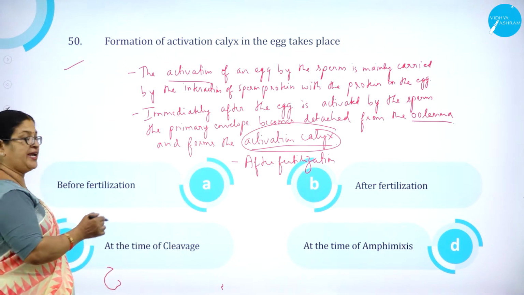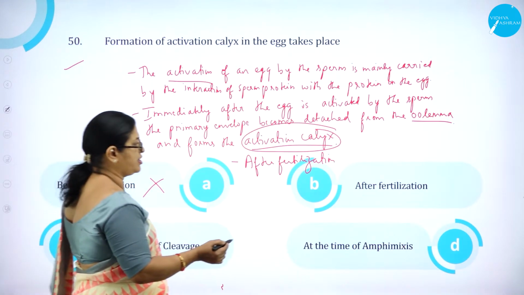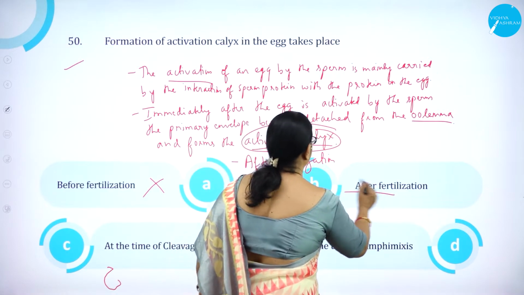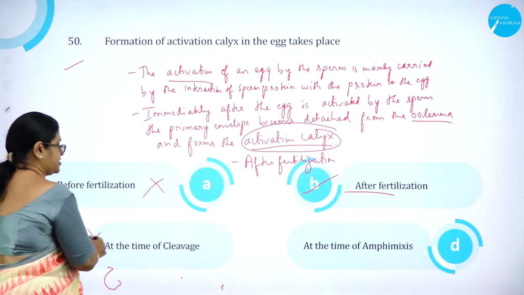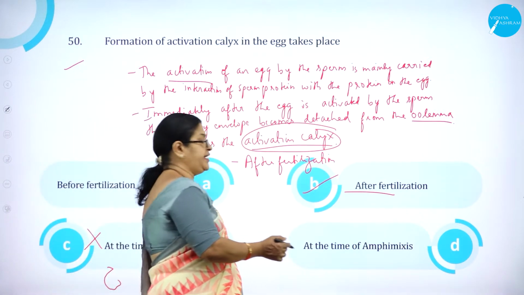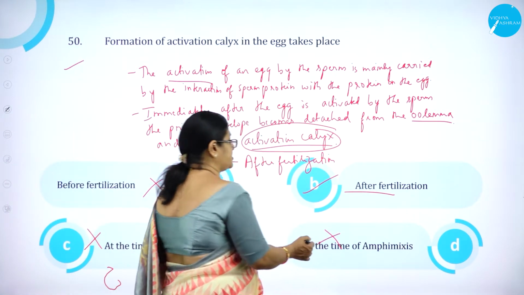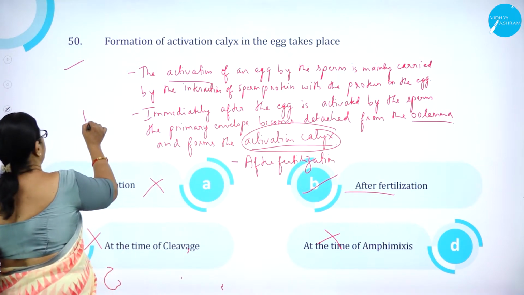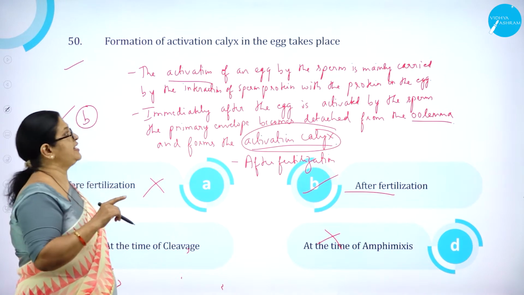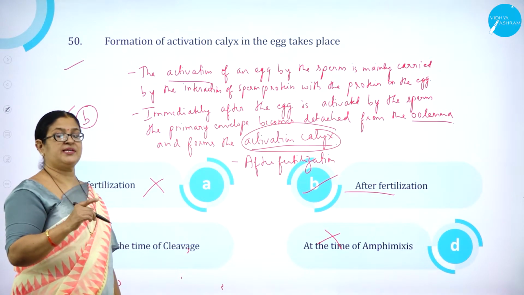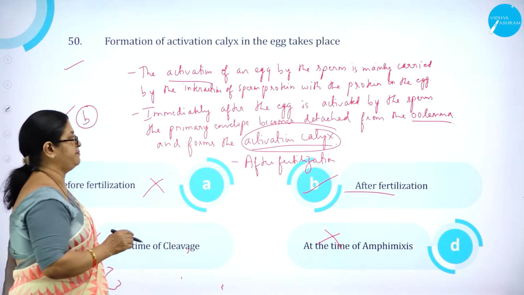So option A, before fertilization, is wrong. Option B, after fertilization, is correct. Option C, at the time of cleavage, is wrong. And option D, at the time of amphimixis, is wrong. So option B is correct. Formation of activation calyx in the egg takes place after fertilization.